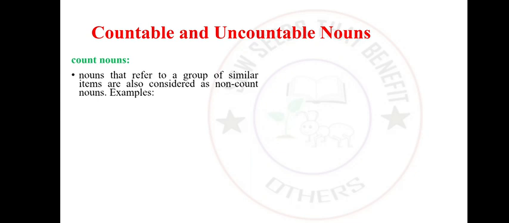As we are getting into conclusion, we say that nouns that refer to a group of similar items are also considered non-count nouns. And then weapon, things that we use for war and all those stuff. Traffic is seemingly singular. We can have money, machine, postage, furniture, food, all non-count nouns.